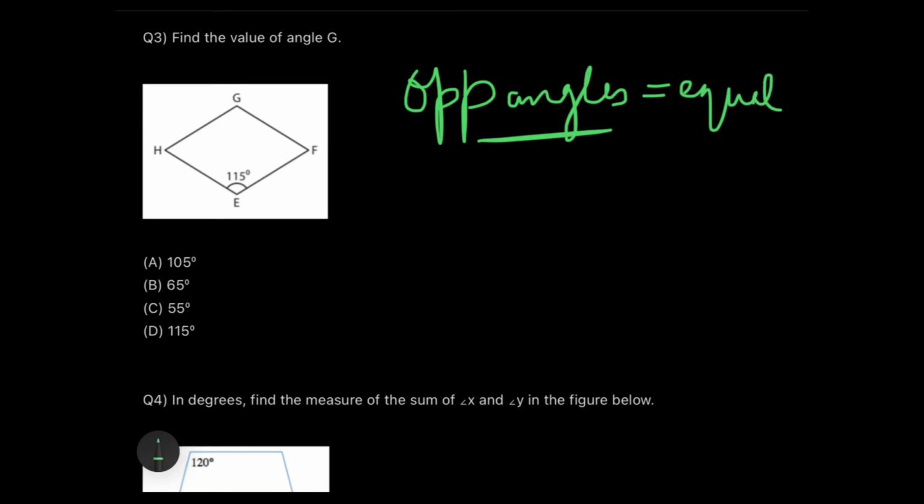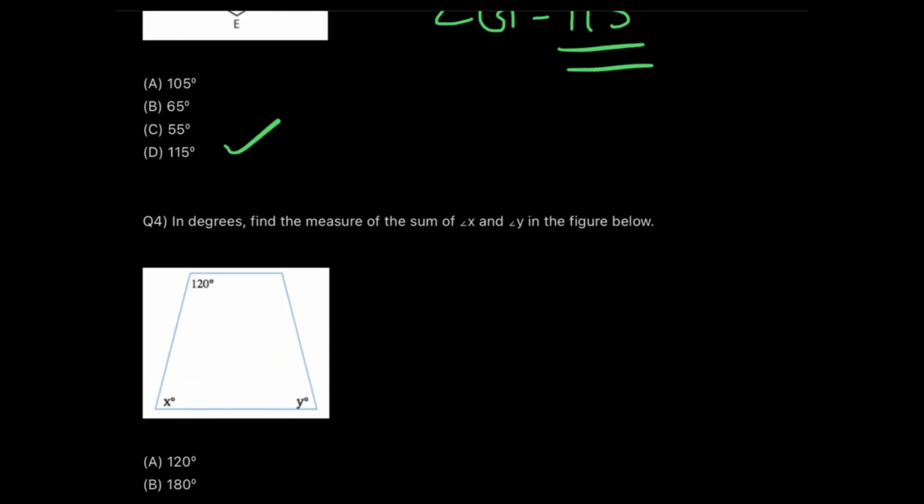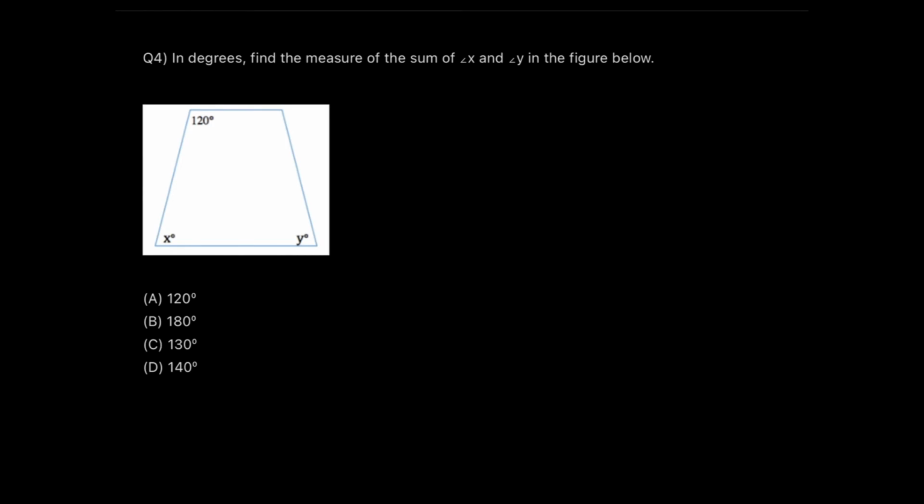They are equal. So since we know that they are equal, if angle E is 115, angle G has to be 115 degrees. So option D is the correct answer, and you could have answered this in a fraction of a second if you know which quadrilateral this is and if you know the properties related to it. Easy, isn't it?